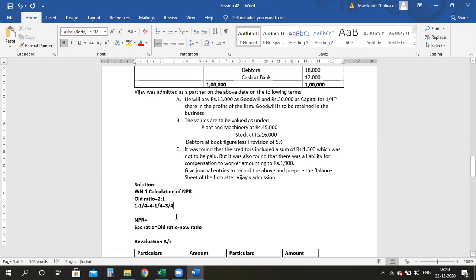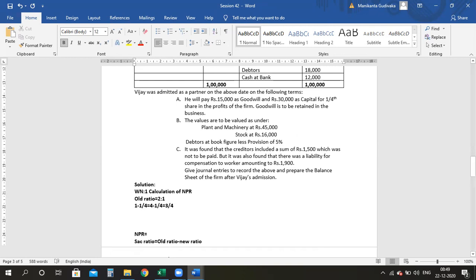Now in this 3/4, I have to give it to my Rajesh and Ajay. So for Rajesh, earlier his old share was 2/3 into 3/4. 2 3s are 6, 3 4s are 12.